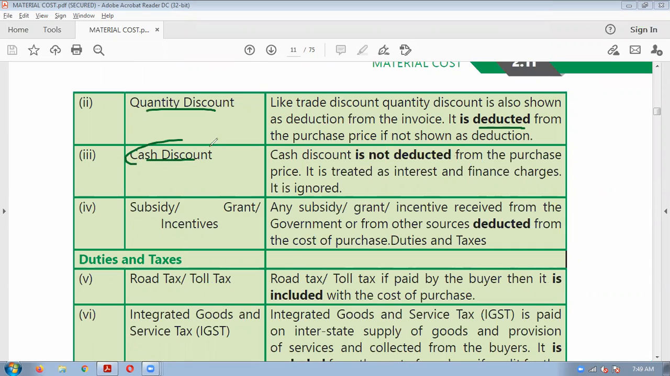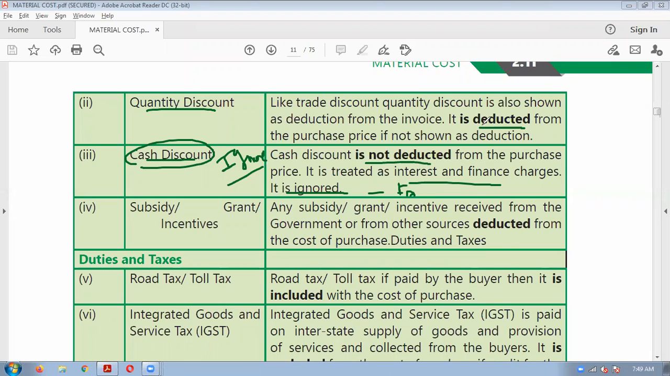remember, cash discount is not deducted because it is an interest and finance charge. It will not be treated in costing, it will come under financial accounts. So if in a question cash discount is given, you should ignore that. Write and keep all this for your reference. It will be easy for solving the illustration.